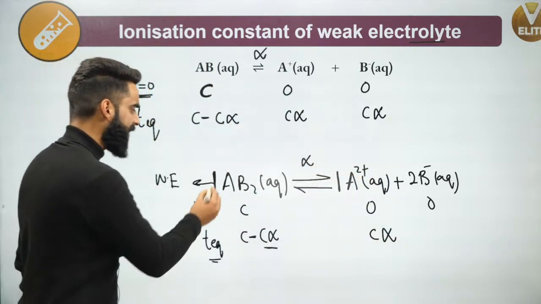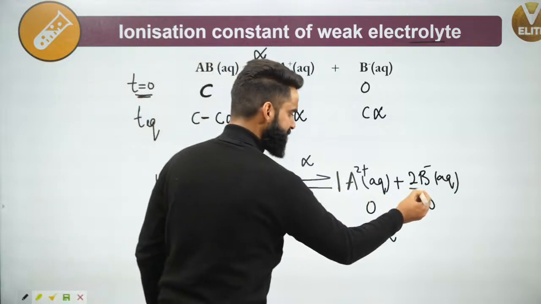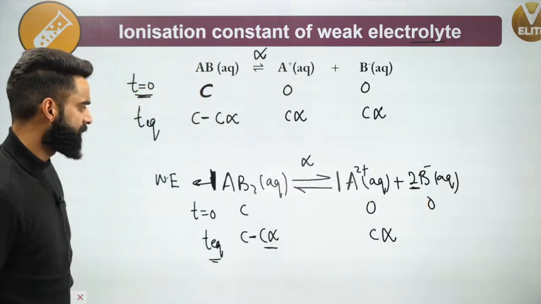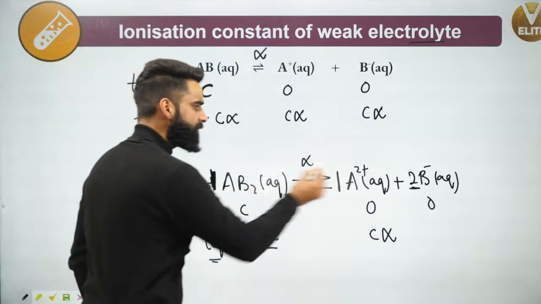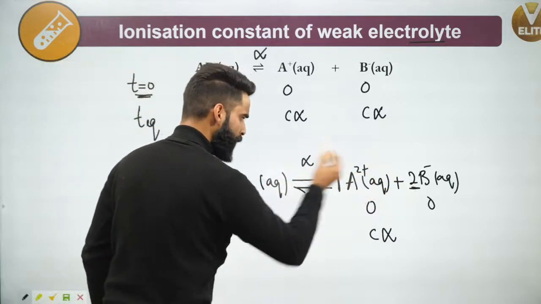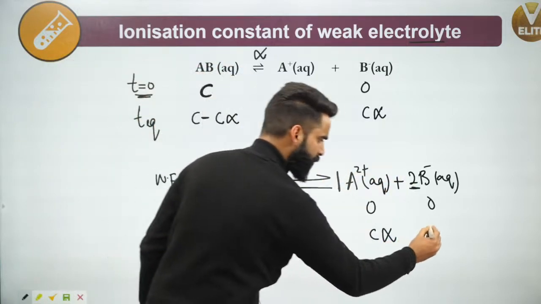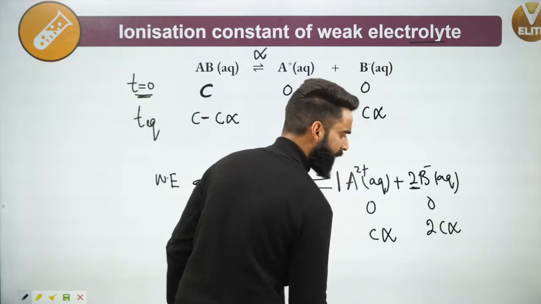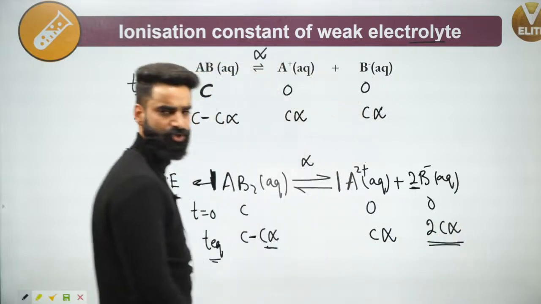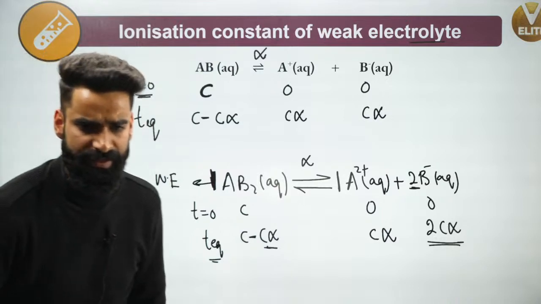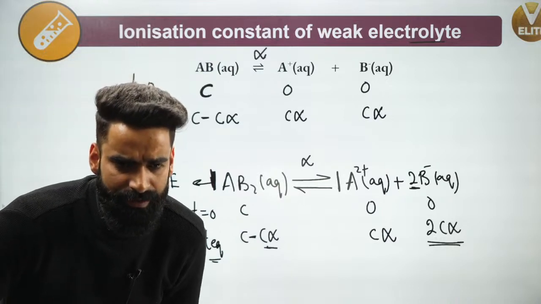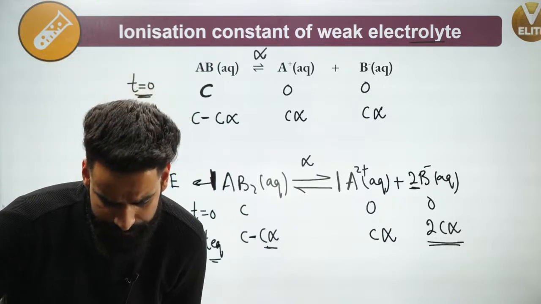Now again, from the stoichiometry, 1 mole gives 2 moles. So C alpha moles should give me 2 times C alpha over here. So this 2 C alpha is the concentration of B negative at equilibrium. Very, very simple.